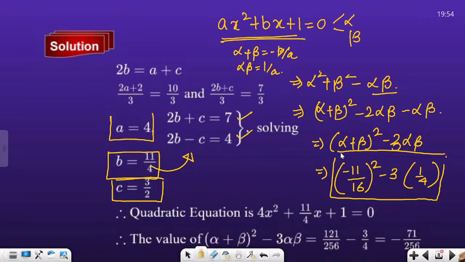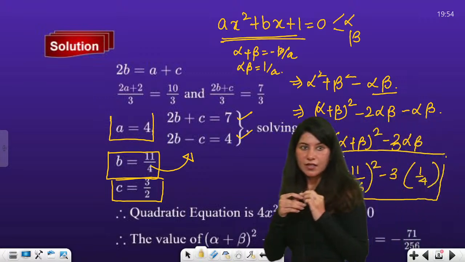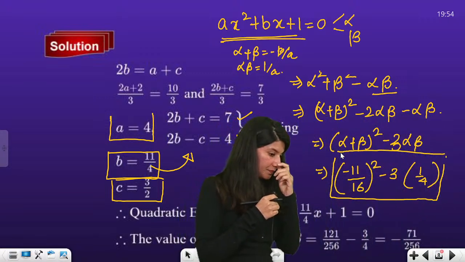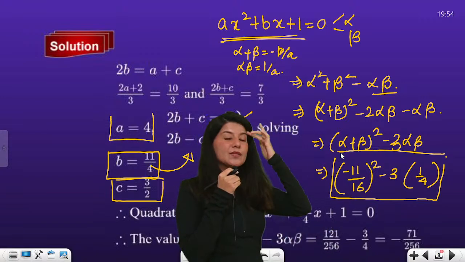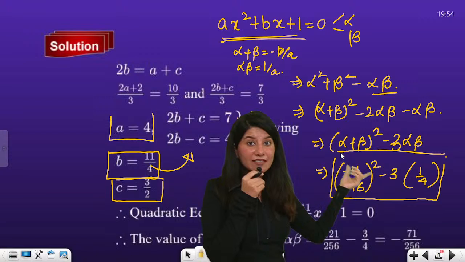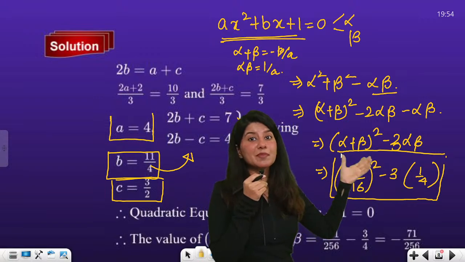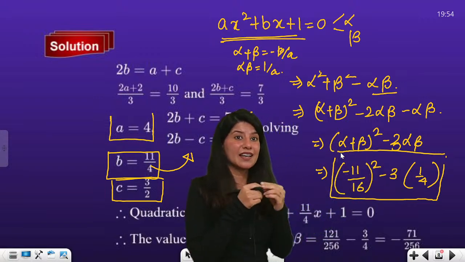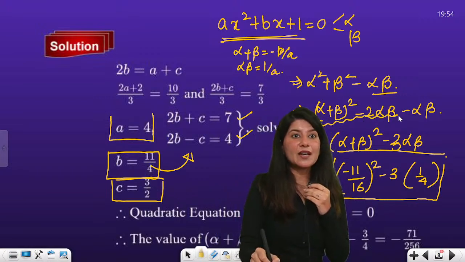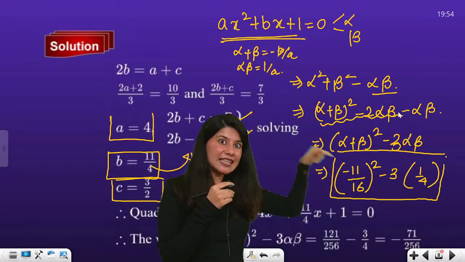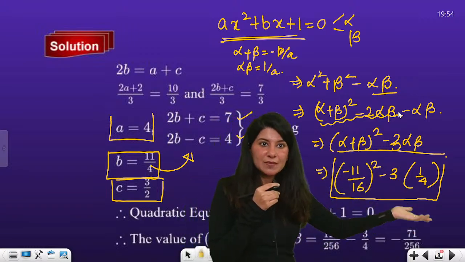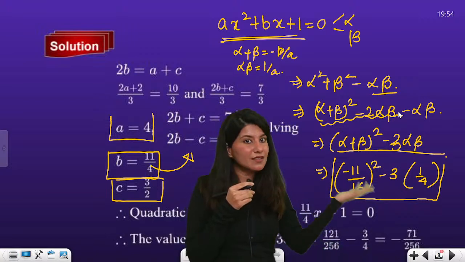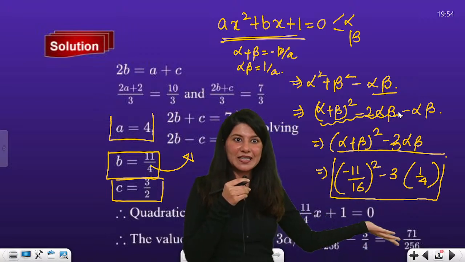Yes, have a look. Can you see what we did? Alpha square plus beta square minus alpha beta. Now alpha square plus beta square can be written as alpha plus beta whole square minus 2 alpha beta. And there is one more alpha beta, so it will become minus 3 alpha beta. Alpha plus beta value is minus b by a. You know a, you know b. So what are you waiting for? Just plug in the value.